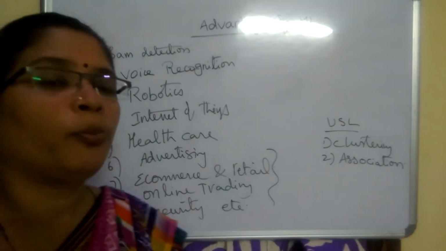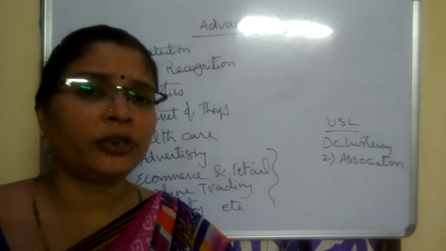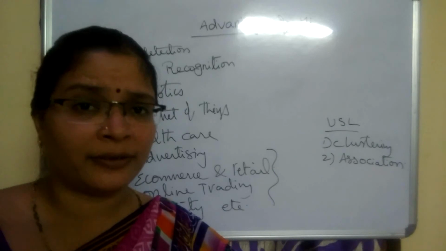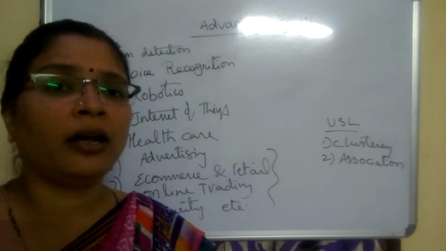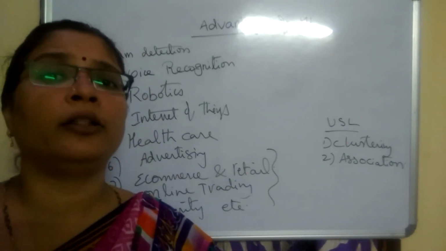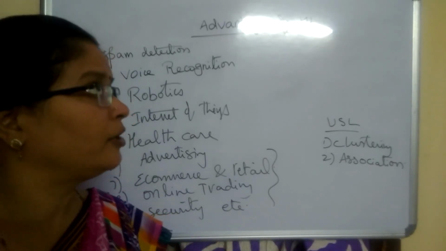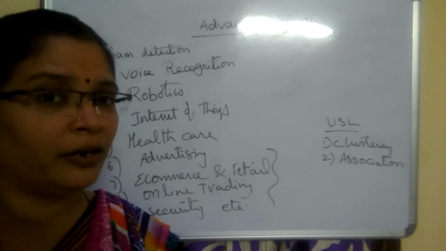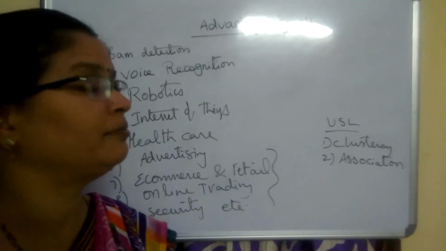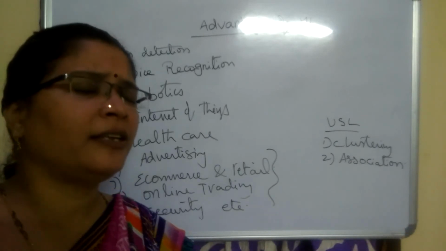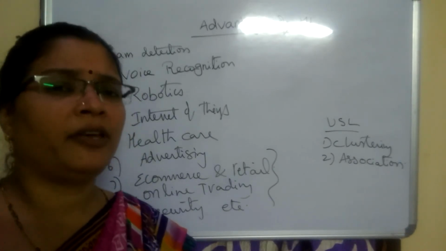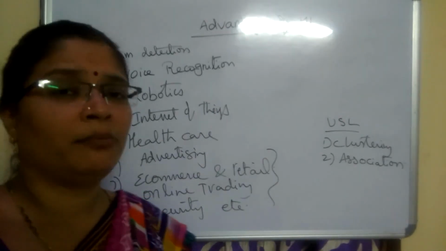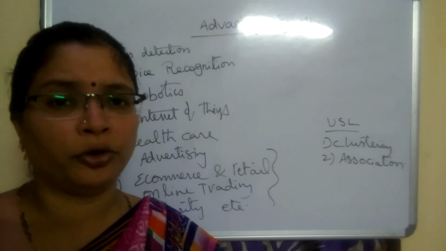Finally, security. In providing security also, we use machine learning algorithms. That means predicting what are the upcoming threats, the forthcoming threats, and what necessary precautions we need to take to handle those threats. All the security threats can be analyzed and effectively handled. Where there is a need of prediction, where there is a need of analysis, we can effectively use these machine learning algorithms according to our use.